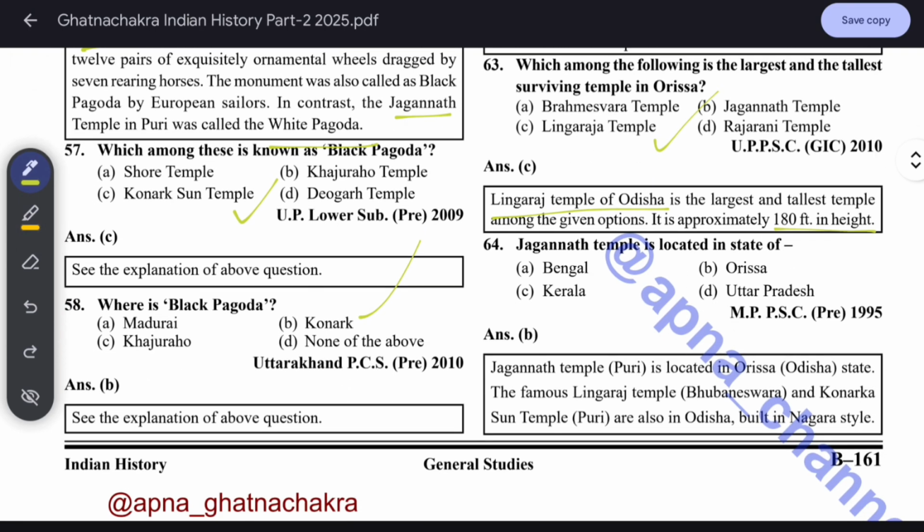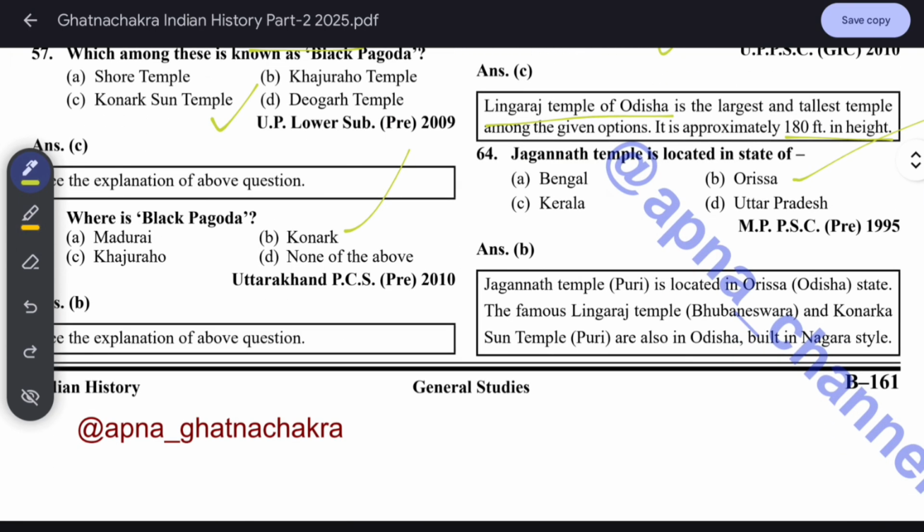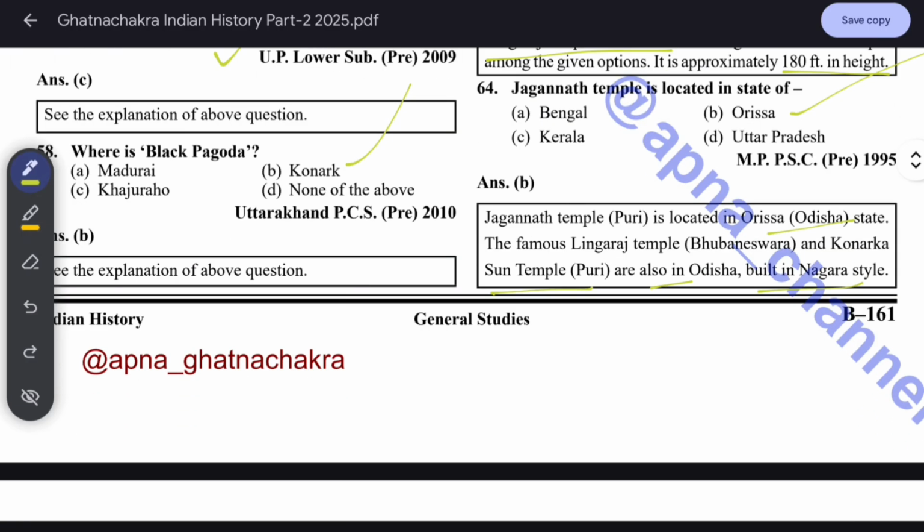Jagannath temple is located in Odisha. Puri, you know it, where the chariots are pulled by humans. Jagannath temple, Puri is located in Odisha state. The famous Lingaraj temple, Bhubaneswar, and Konark Sun temple, Puri, are also in Odisha. These are built in Nagara style.